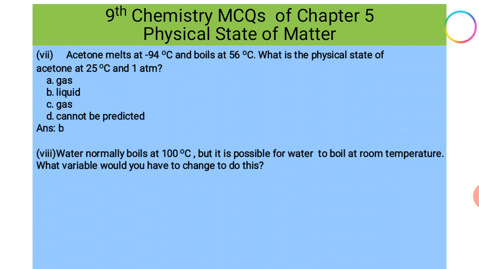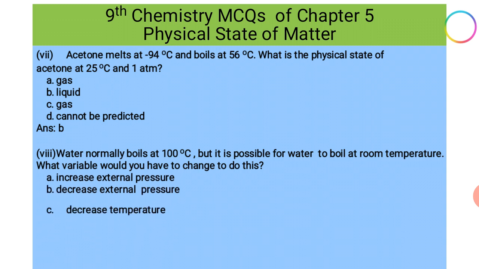Under decreased or reduced pressure, the liquids boil below their boiling points. Option A, increase external pressure. Option B, decrease external pressure. Option C, decrease temperature. And option D, none of these. Our correct option is option B, because when we decrease the external pressure, the boiling point will decrease to 25 degrees centigrade.